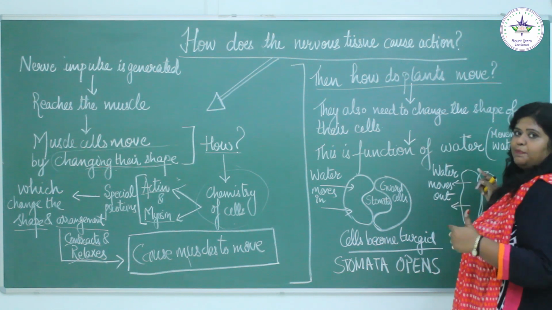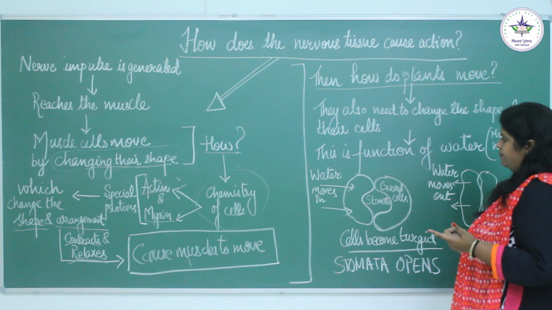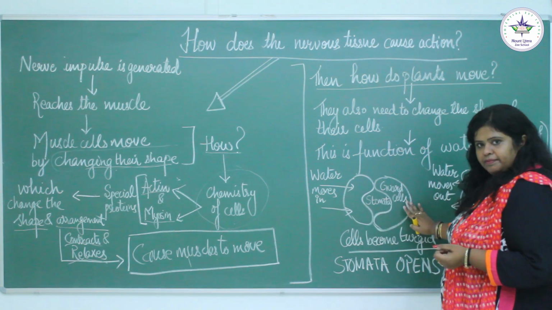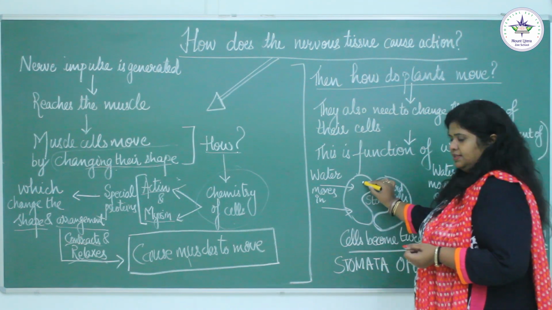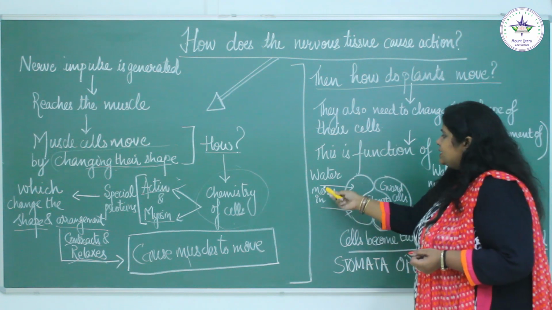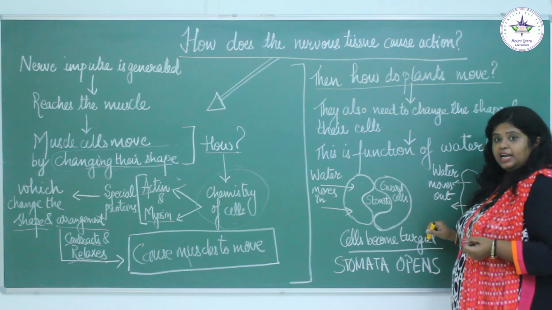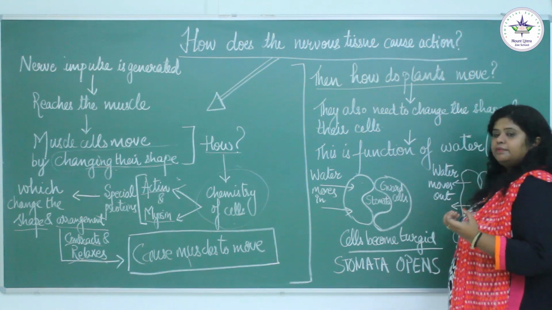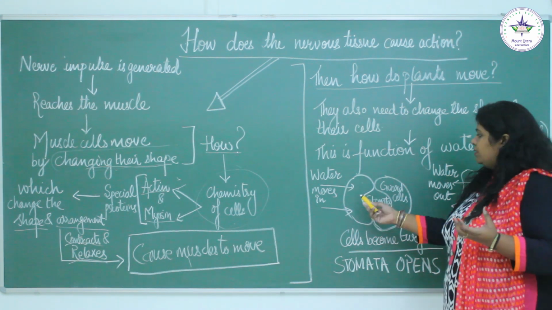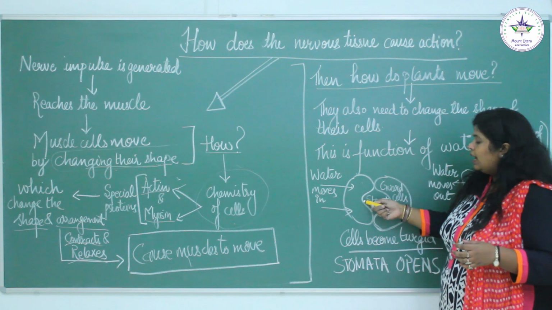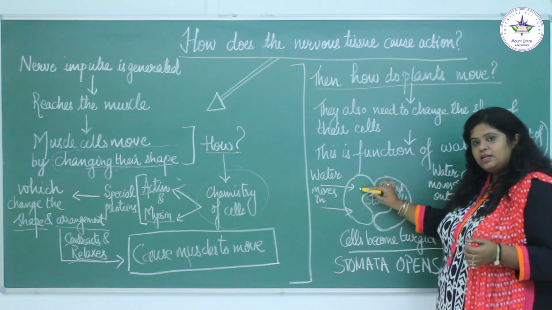So let's recapitulate what we studied in the first chapter about the stomata. Here is again the structure of the stomata. Stomata are the pores present on the leaf surface. See the guard cells. When water moves inside, the guard cells become turgid. Okay, it becomes tight, just like a balloon. When you fill water inside a balloon, it becomes tight, it becomes turgid, and it moves apart. So the stomata will open. We have seen that the shape has changed.